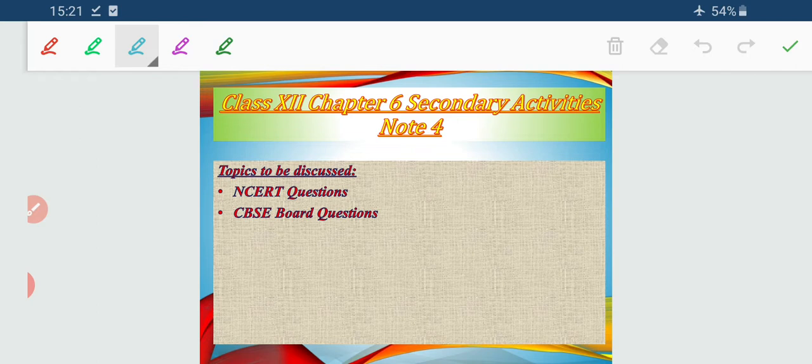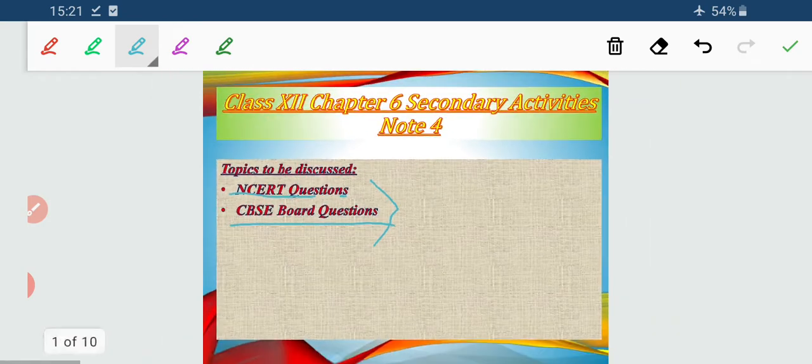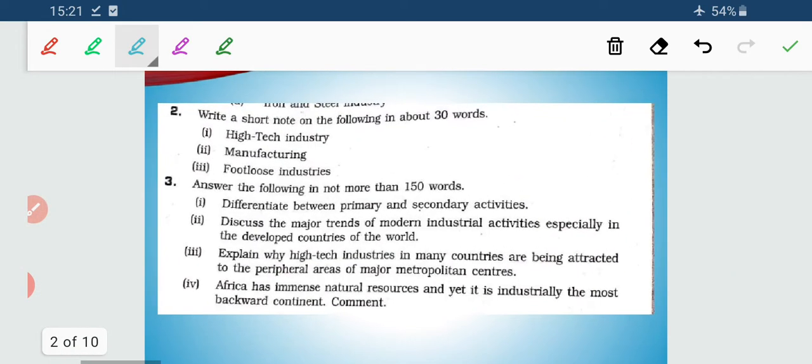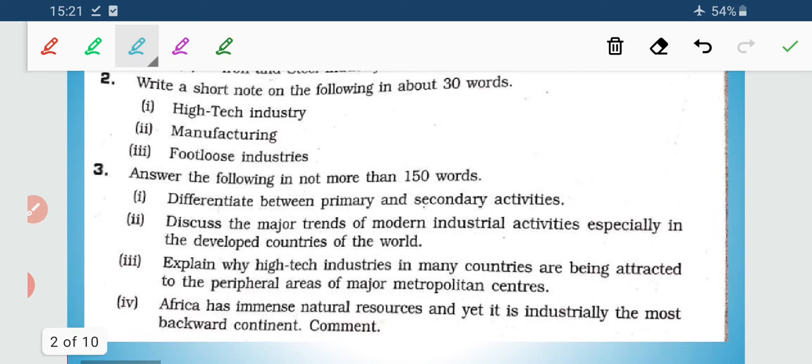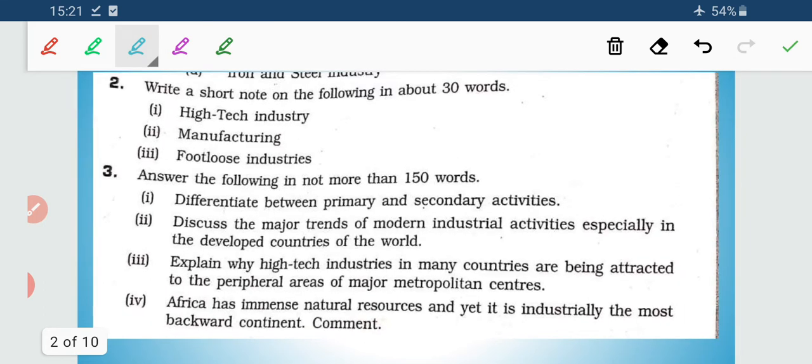Now in today's class I am going to discuss the questions, that is NCERT questions and CBSE board questions. Let us proceed with the NCERT questions. I am not proceeding with the multiple choice questions, I am directly moving into the descriptive ones. Now write a short note on the following in 30 words.